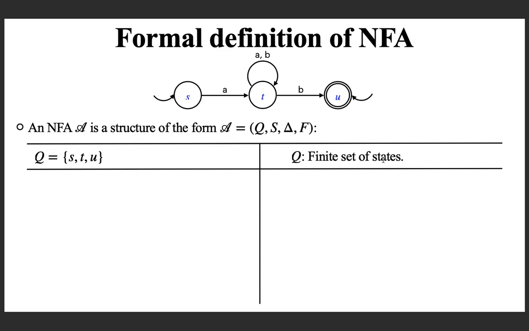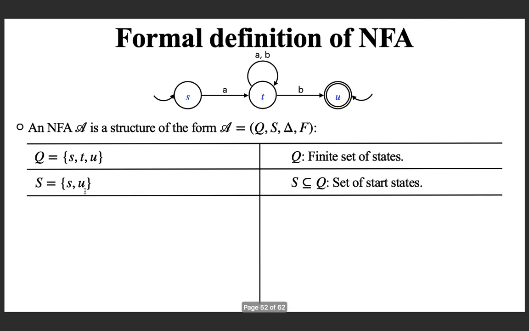The next component is capital S, the set of start states. In this case, S and U both are start states. So capital S is a subset of the set of states. In a DFA, you recall there is only one start state, but here it can be a number of states.